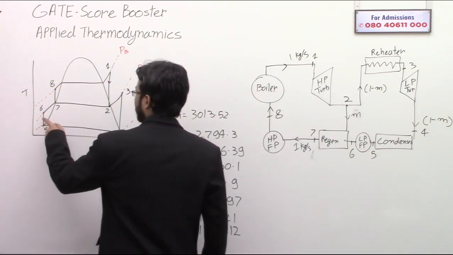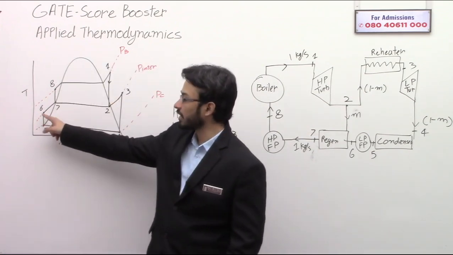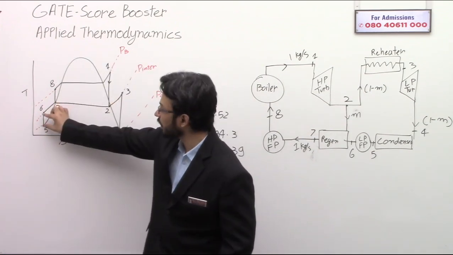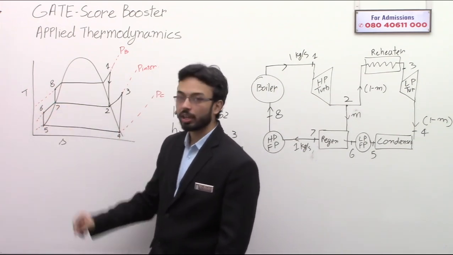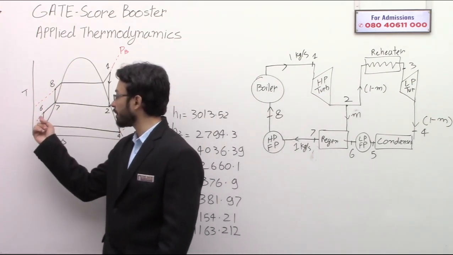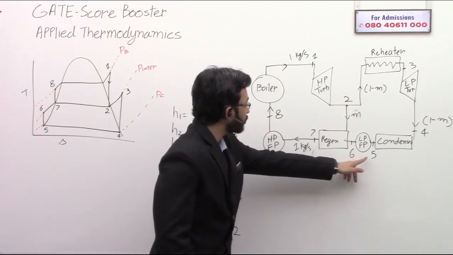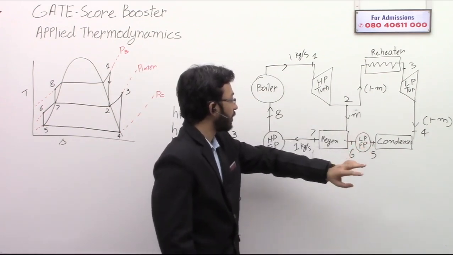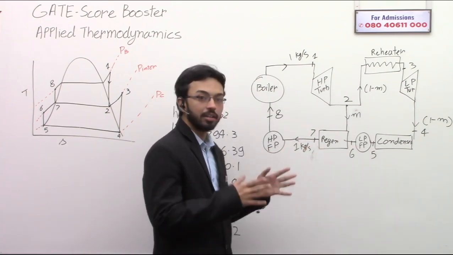This is the feed pump, and it is called the low pressure feed pump because this feed pump works in the low pressure region. Okay, 5 to 6 is the work done in the low pressure feed pump. 5 is the inlet to the low pressure pump and 6 is the outlet.